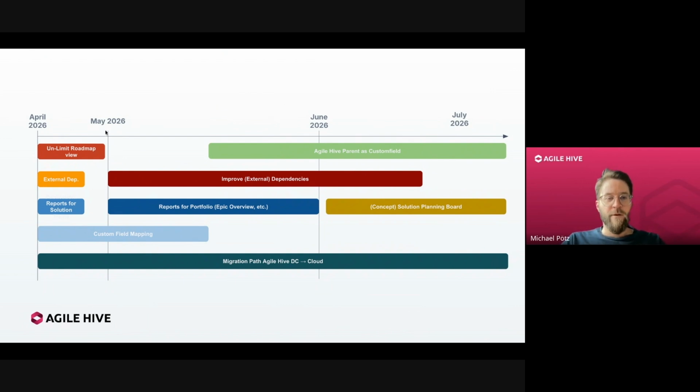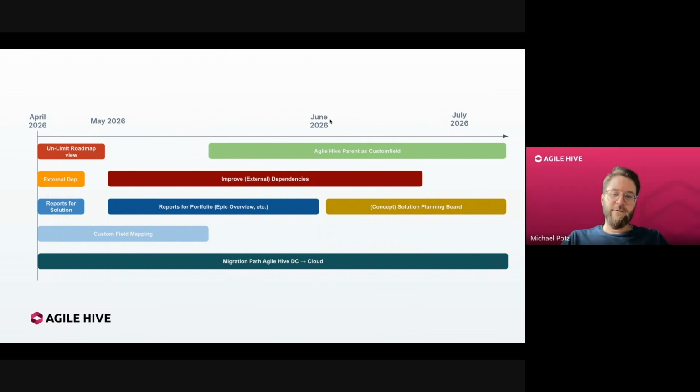As you can see here, starting in May, this is when the new PI started. We want to implement our Agile Hive parent information as a custom field and not as a property anymore, so that it's more easily viewable and settable for you, much like the Jira parent information. But it's still not going to be the Jira parent information, so you still cannot use them in tandem without running the risk of them being different.